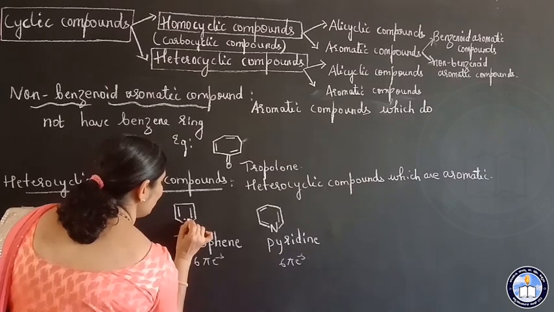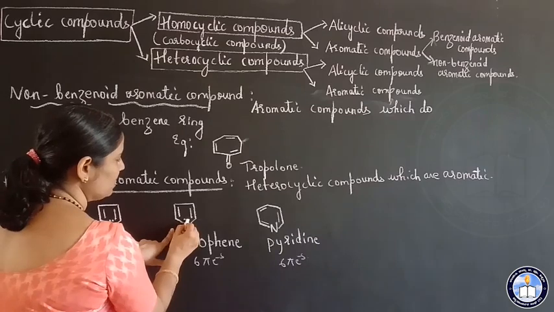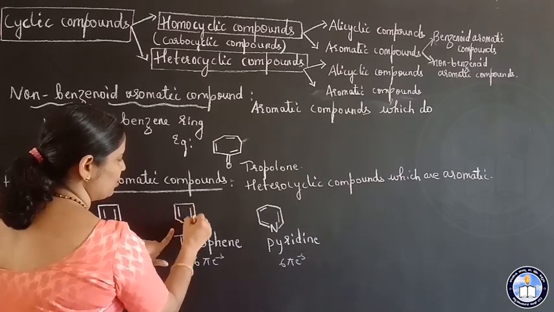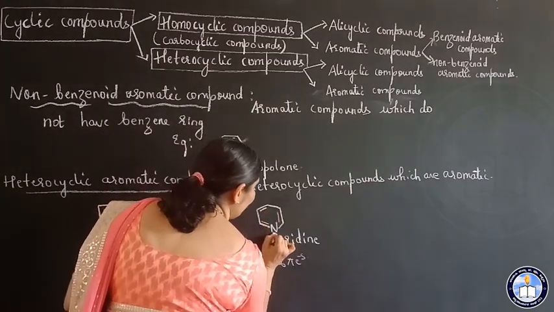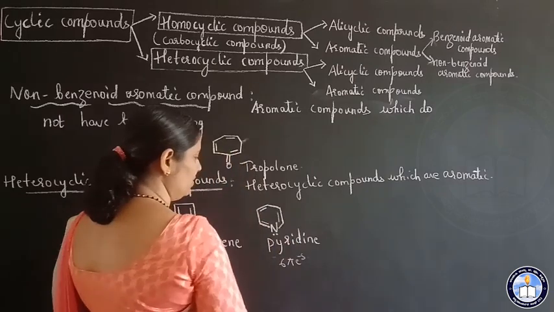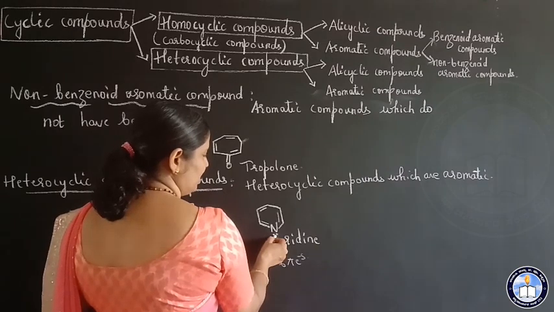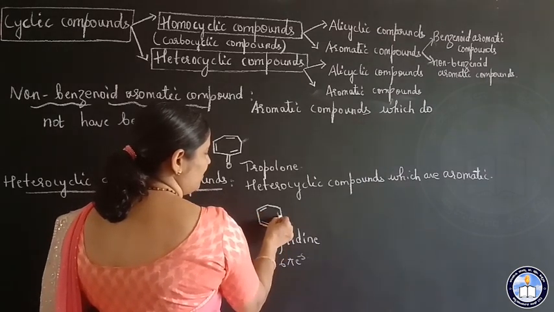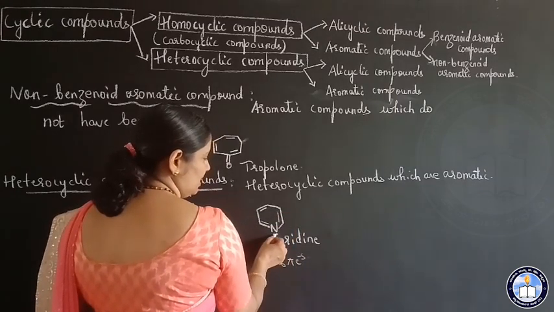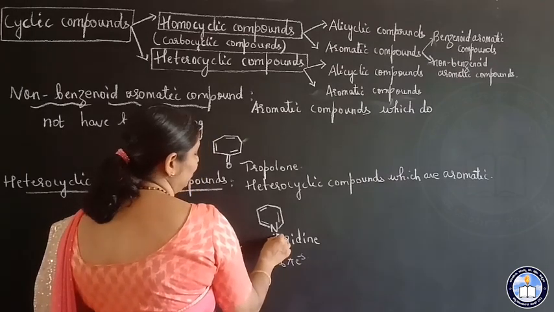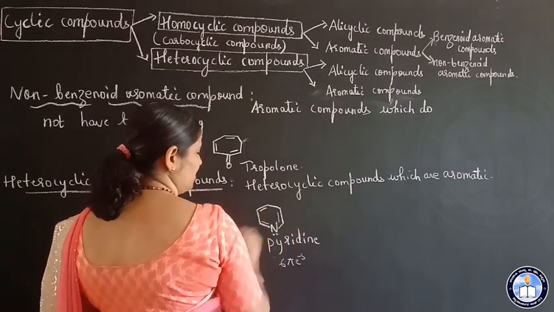Similarly, on sulfur also you have got 2 lone pairs of electrons, but only 1 lone pair is involved in the delocalization of pi electrons. On nitrogen here, there is only 1 lone pair of electrons. This lone pair is not involved in the delocalization. So, 3 bonds means 6 electrons. So 6 pi electrons. This lone pair present on the nitrogen atom is not involved in the delocalization of pi electrons.